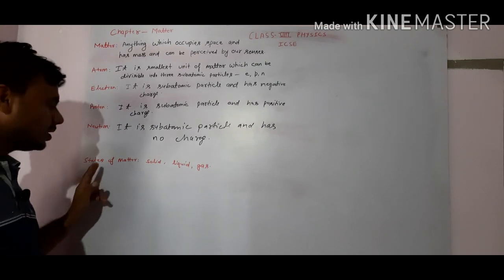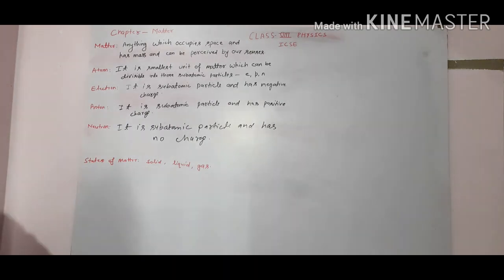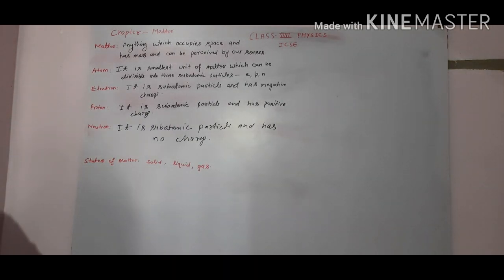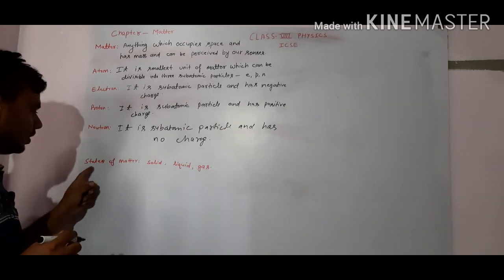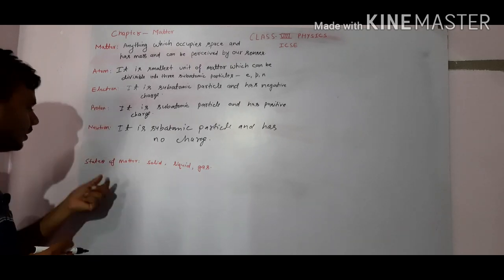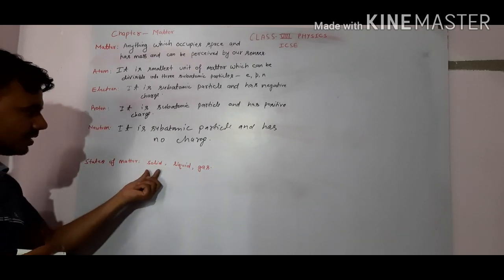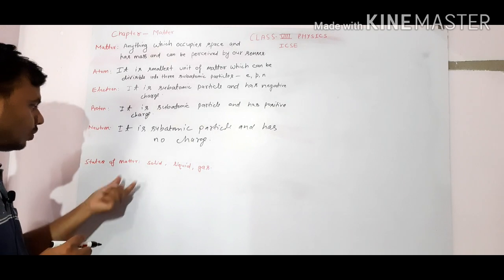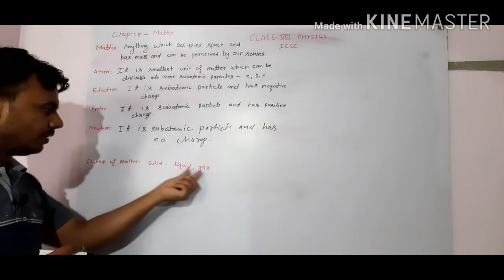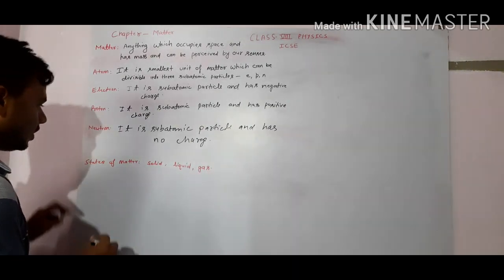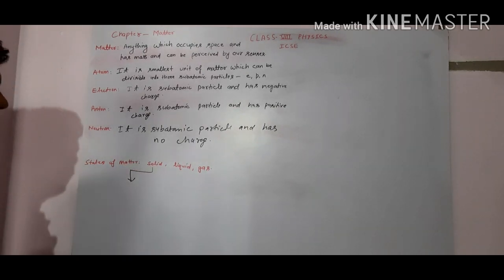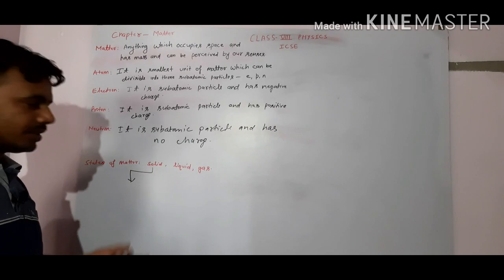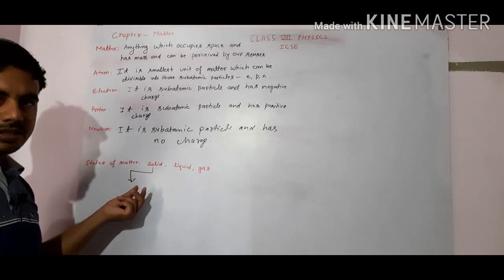Now we see what are the states of matter. Matter is categorized in three states generally: solid, liquid and gas. So we see what is solid, what is liquid and what is gas. Firstly, solid. Solid is made of rigid particles.